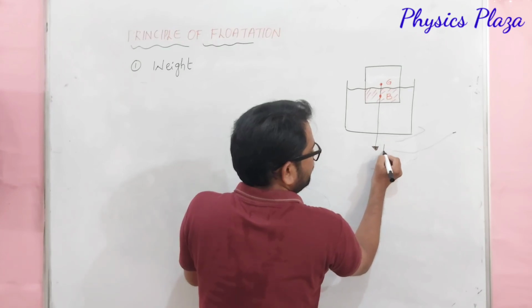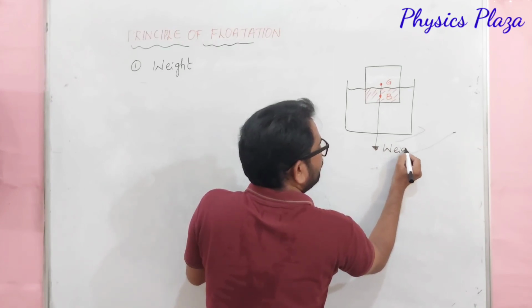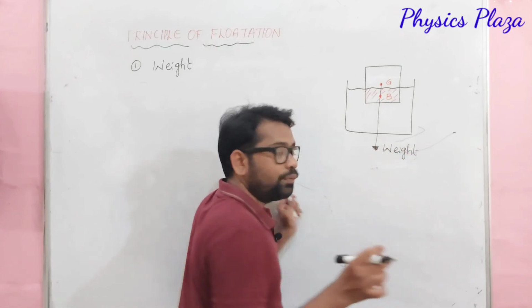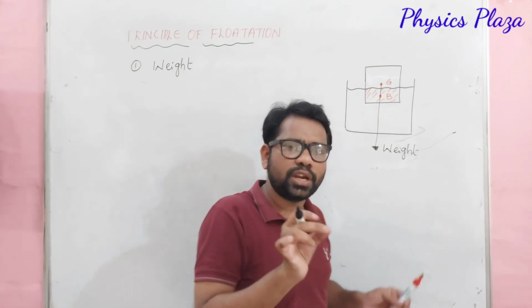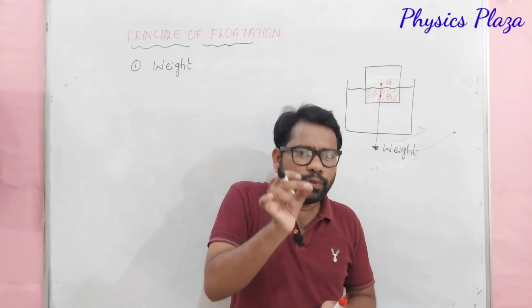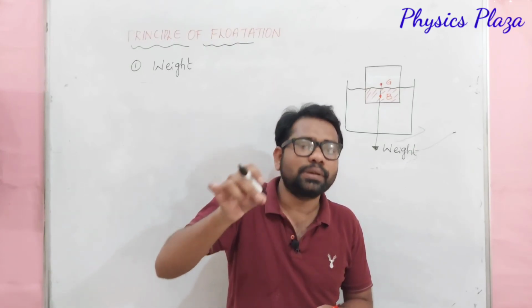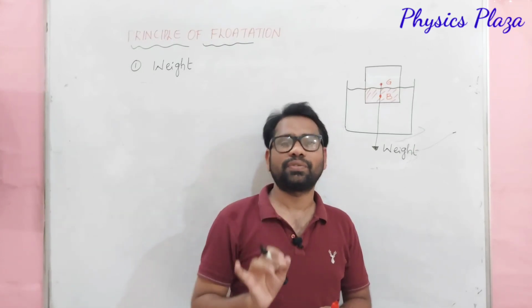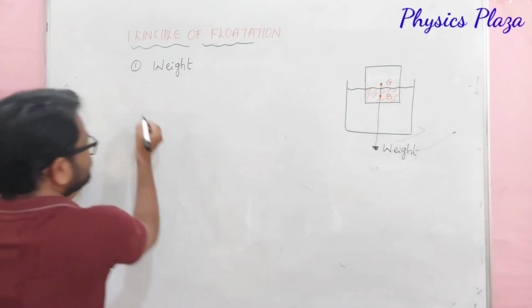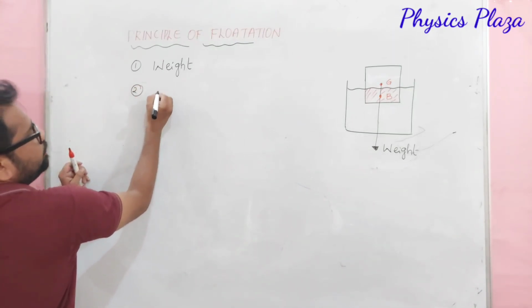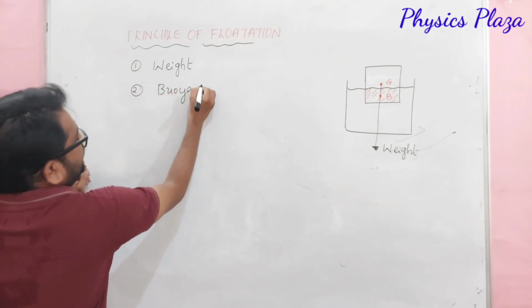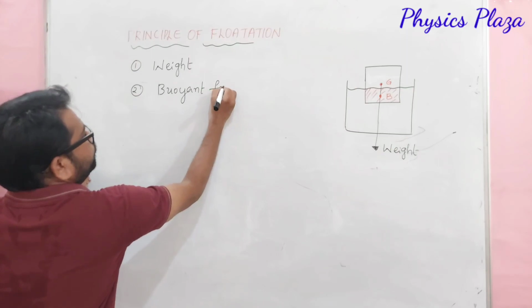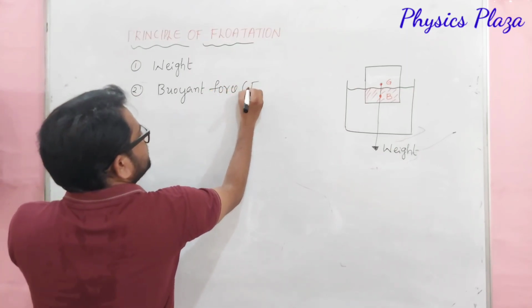This is how weight will act. Children, the weight of the body will act at the center of gravity, vertically downwards. And dear children, this weight will try to immerse the body, will try to sink the body. It's very important. And the next force acting, dear children, is the buoyant force, an upward force. This is also called an upthrust, the force of buoyancy. Let us say it's FB.